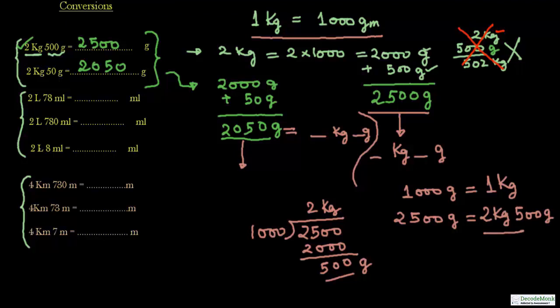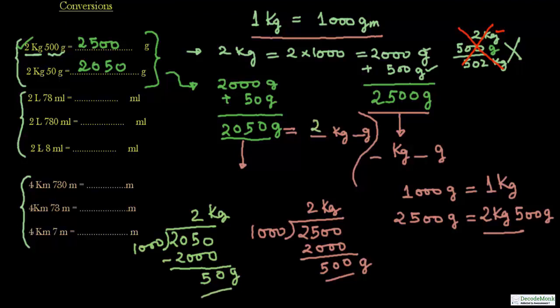Similarly, for this particular conversion, 2050 gram, divide 2050 by 1000. What will we get? Again 2000, the nearest multiple we can get. 1000 times 3 will be 3000, which is greater than 2050. Carrying out the subtraction, this is 2 kg and 50 gram. So this is going to be 2 kg 50 gram. The other way around also we are arriving at the same answer, 2 kg 500 gram.